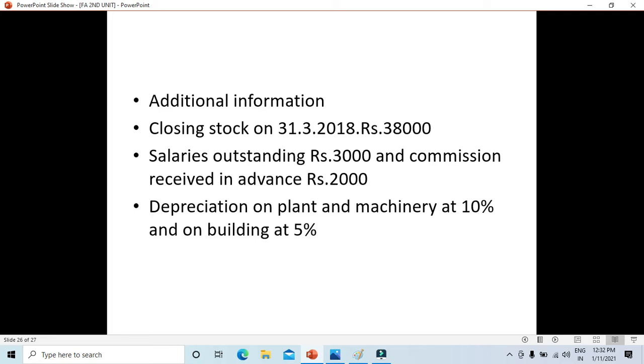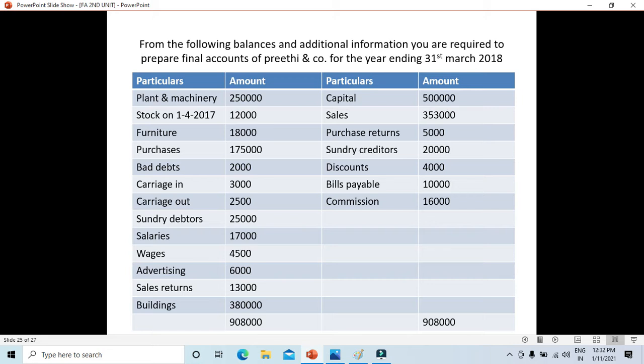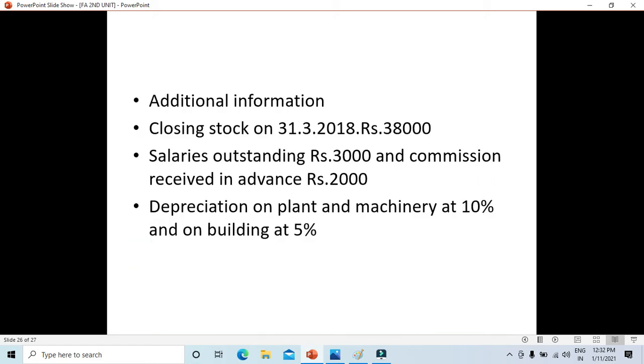And the other is commission received in advance. So it's nothing but income received in advance. Here you can see commission has been given on the credit side, 16,000, right? So it's nothing but you have received it in advance. That means you need to provide the service. Like if you receive the rent in advance, you need to allow them to stay for whatever months they have paid in advance, isn't it? So you're liable to provide.